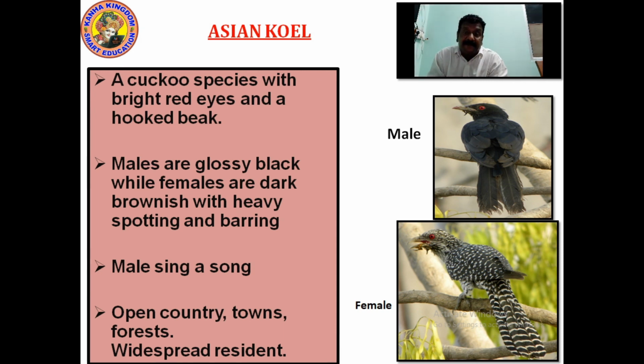Have you seen the picture? Look properly. The black one is the male and the dark brownish with heavy spotting and barring is the female. Who sings a song? When we say you sing like a quail, your voice is very nice. The male sings. Right? Write this down.